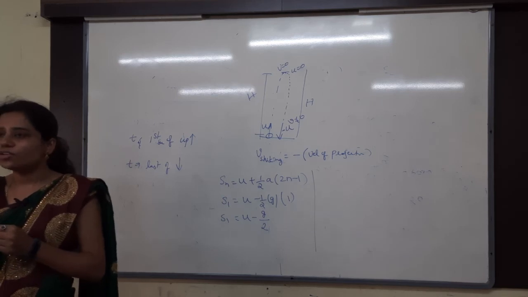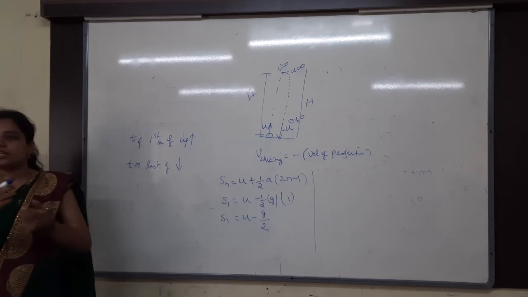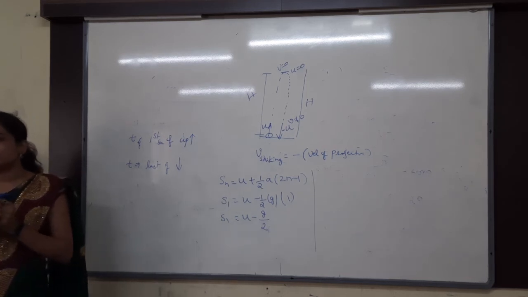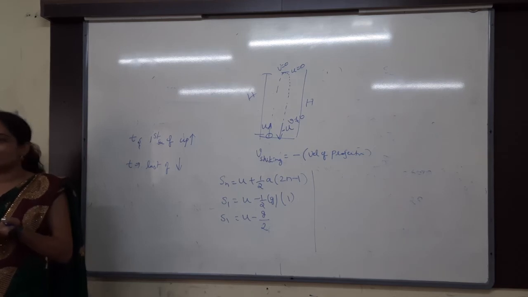You understand, no? Let me take in 1 second and the first second: are both the same or different? I am talking about only one. In 1 second and in the first second, both are the same. You are thinking more than required.